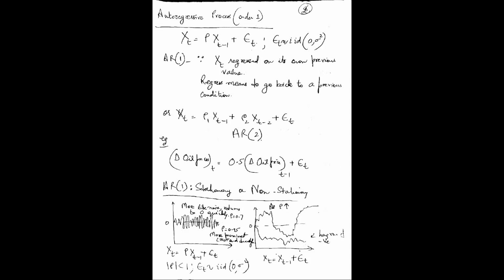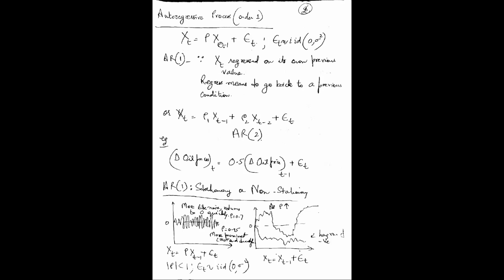Why is it called auto-regressive? Why is the word regressive there? What is the meaning of regressive? Regress means to go back to a previous condition. Here xt is the present time random process, and xt minus 1 is the previous time random process. So in the auto-regressive process, we are going back to the previous condition. That means this random process at time t is equal to rho, some constant, times xt minus 1 plus epsilon t. This is how we represent the auto-regressive process of order 1.